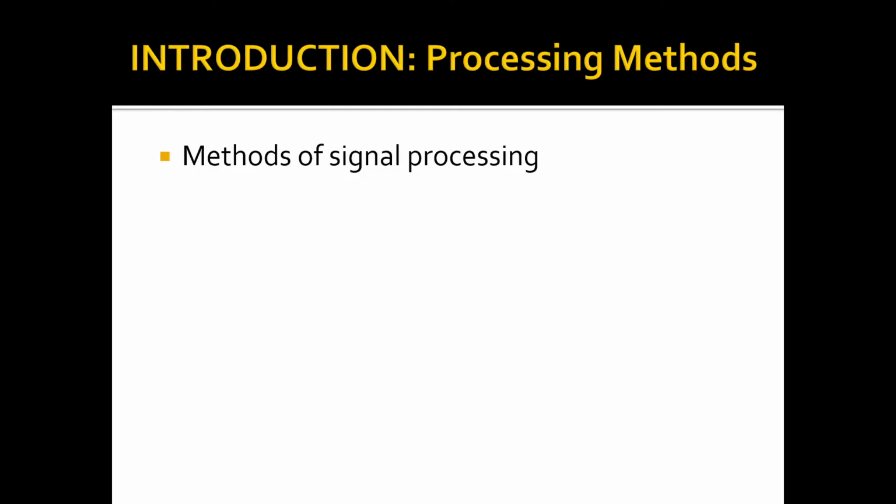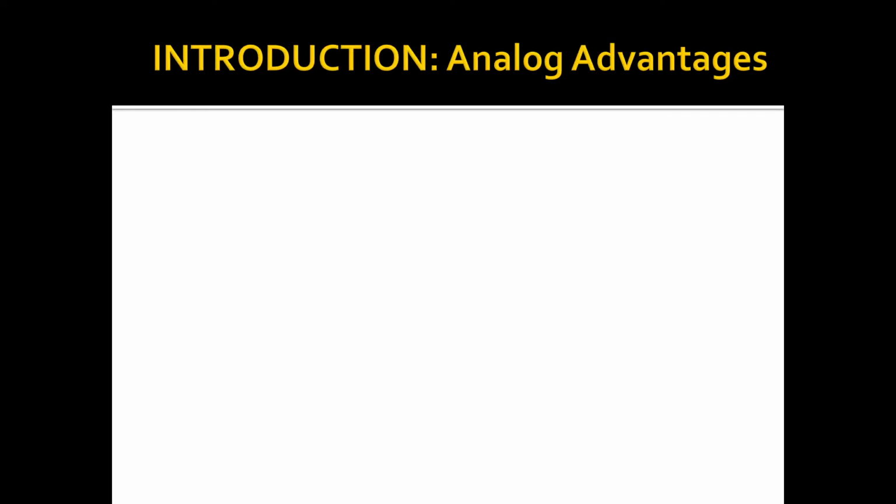Now, what are the different methods of signal processing? As I told you, signal processing methods depend upon what type of signal it is and what type of information is carried by the signal. So, based on the type of signal, we have analog, digital and mixed signal processing. Analog signal processing deals with signals which are analog in nature. Digital signal processing deals with signals that are digital, and mixed signal processing means the signals dealt with are both analog and digital.